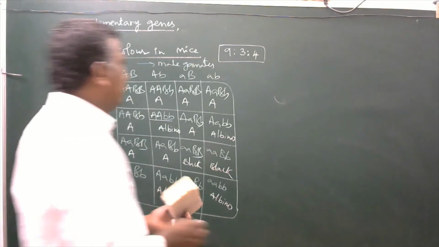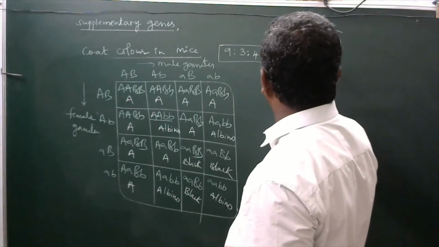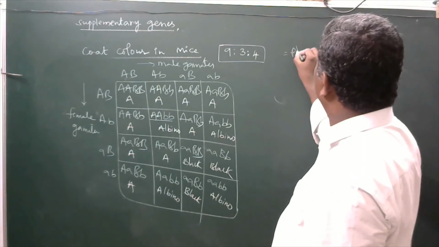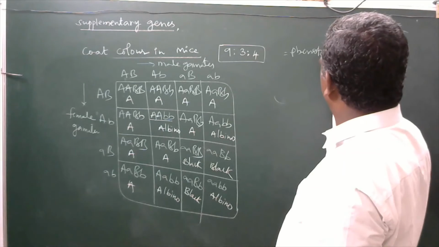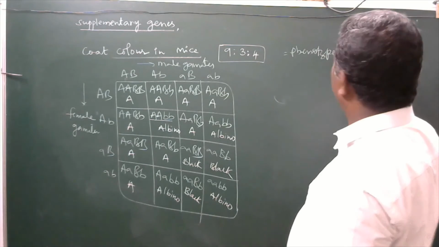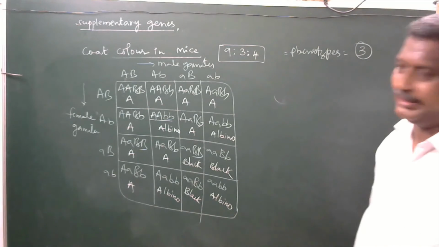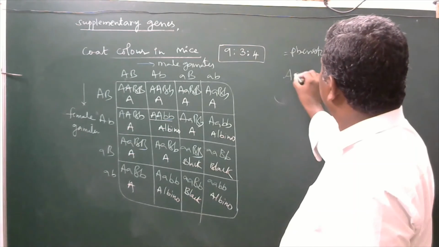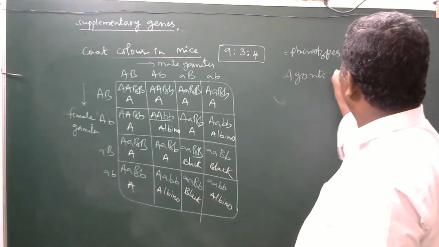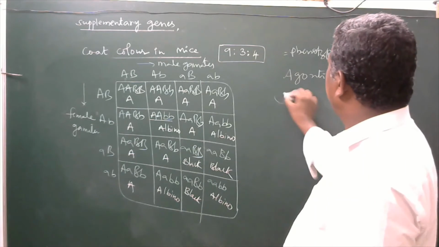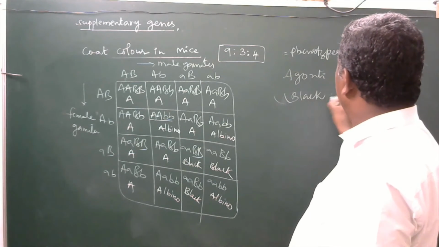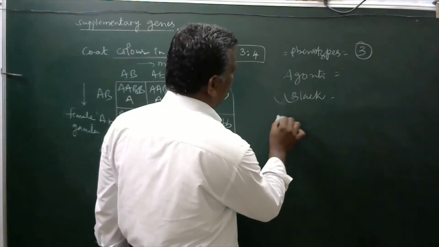So how many phenotypes are here? Here, three kinds only, three kinds of phenotypes. One is agouti, other one is black, other one is albino.